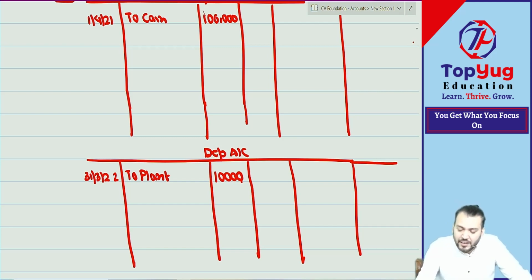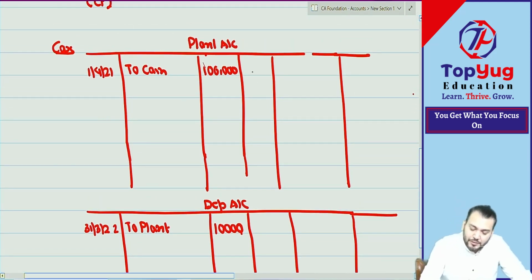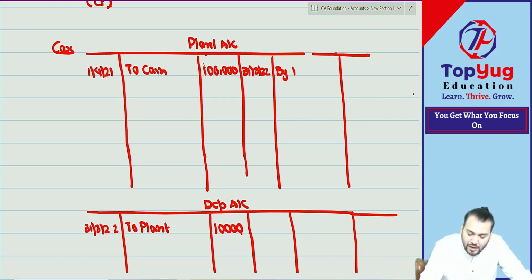What is the second effect? On 31st March 2022, by depreciation. It will come 10,000. But because it is an asset account, we'll find out the balance. This becomes by balance carried down, how much? 90,000.